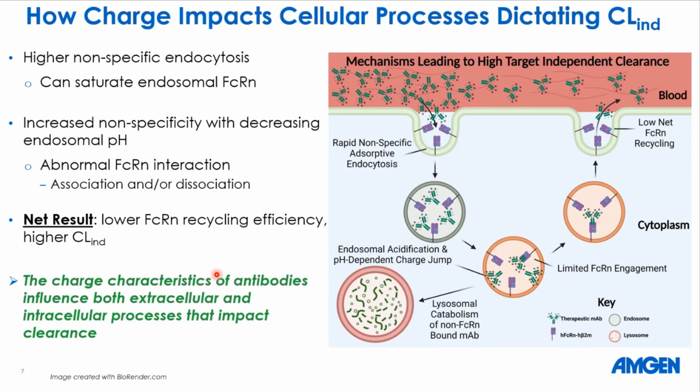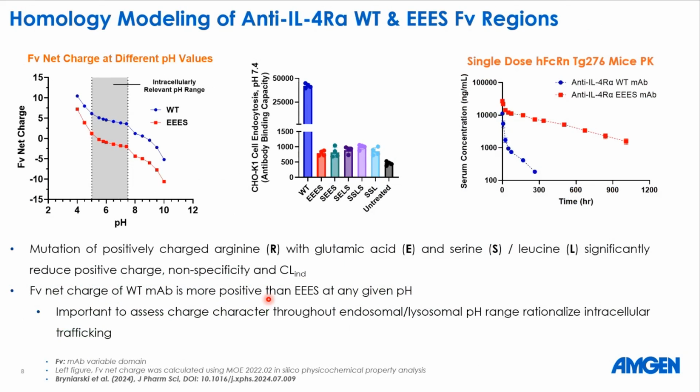And as we see here, charge is not only important outside of the cell, it is also important inside of the cell as well. We have performed homology modeling of anti-IL-4 alpha mAb and some mutated molecules that we have reported earlier. Here are examples with anti-IL-4 alpha wild type mAb and the EES mAb, which is a mutated mAb. For EES, we have mutated 3 arginines with glutamic acid and 1 arginine with serine.